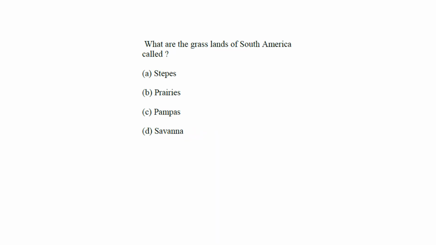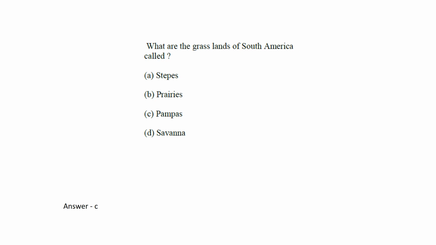Next question. What are the grasslands of South America called? The options are steppes, prairies, pampas, savanna. Okay, so actually it is C, pampas. The grassland in South America is called pampas.